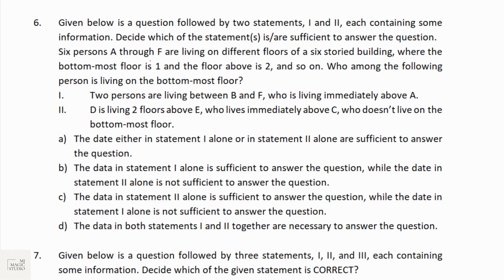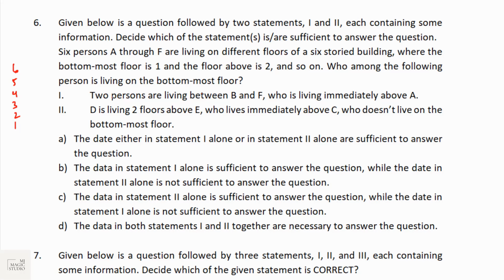6 persons A to F, that is A, B, C, D, E, F, are living on different floors of a 6-storied building where the bottommost floor is 1. So we have a floor pattern like 1, 2, 3, 4, 5, 6. Who among the following persons lives on the bottommost floor?